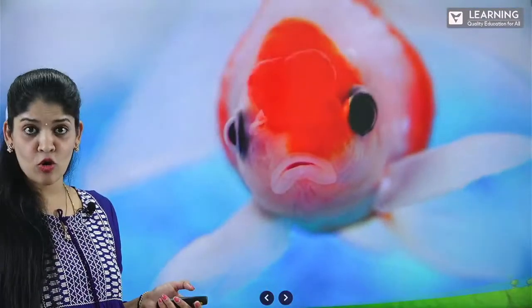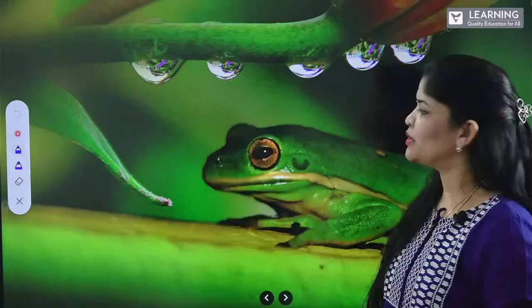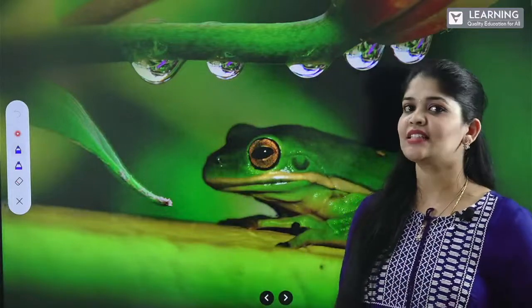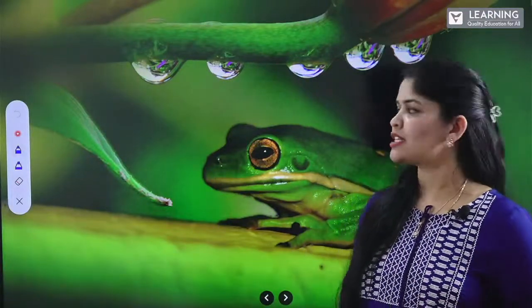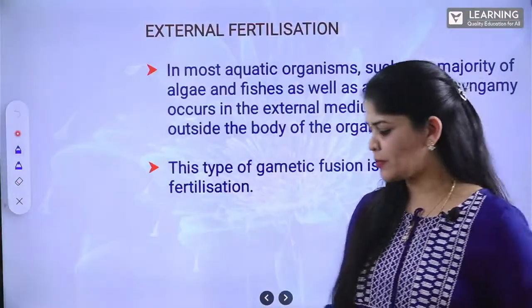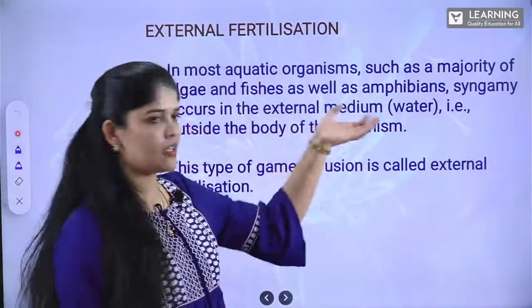And also amphibians, example, frog. In all these organisms, we can see the external fertilization. So this example will be very, very important to remember. And it will appear here.